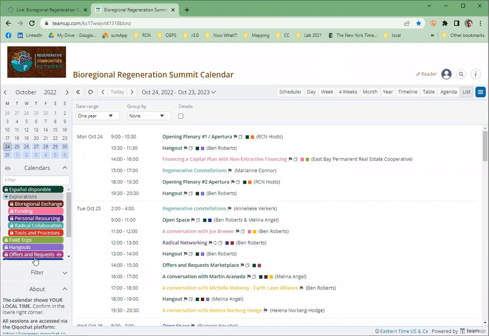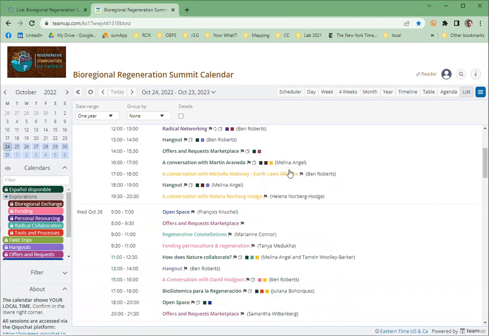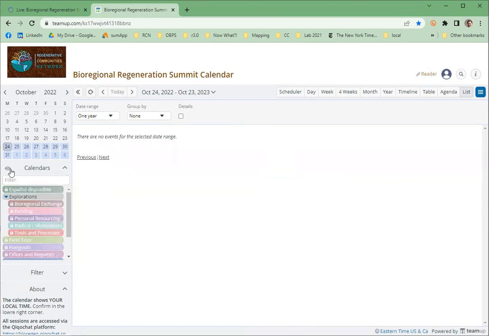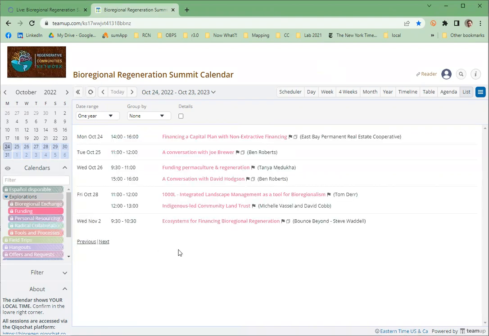We should also talk about these categories on the left. It's really kind of useful sometimes, given how much there is on the calendar, including things that are in multiple categories in some cases. You might be more interested in particular things rather than others. So let's say I just want to see all the funding related sessions. I can toggle the visibility of everything on and off using this little button right here, and then I can select just the ones I want. So here are all the sessions that are tagged as funding right now within the calendar.